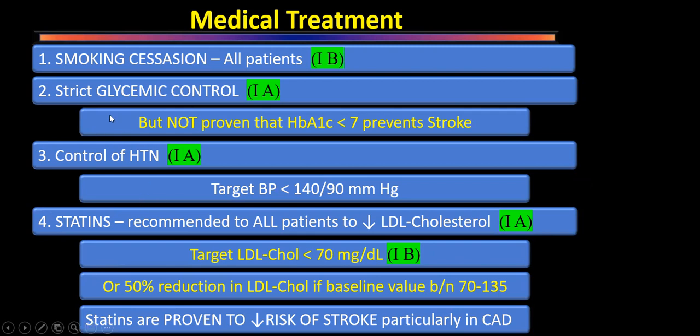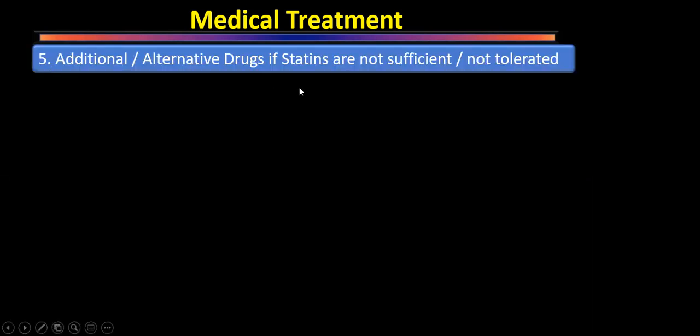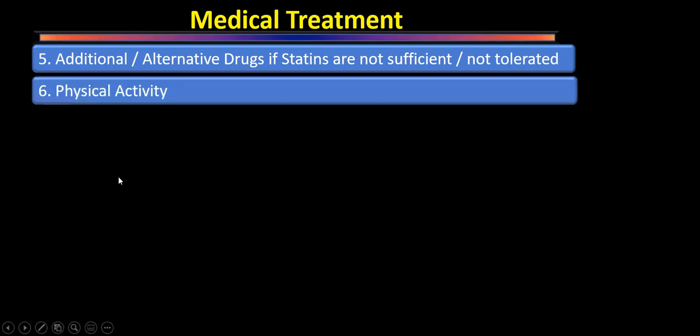So control of sugars may not decrease the risk of stroke, but controlling cholesterol will definitely decrease the risk of stroke. If statins are not sufficient to control the lipids, or if they are not tolerated, then we have to add other drugs like bile acid sequestrants and nicotinic acid.